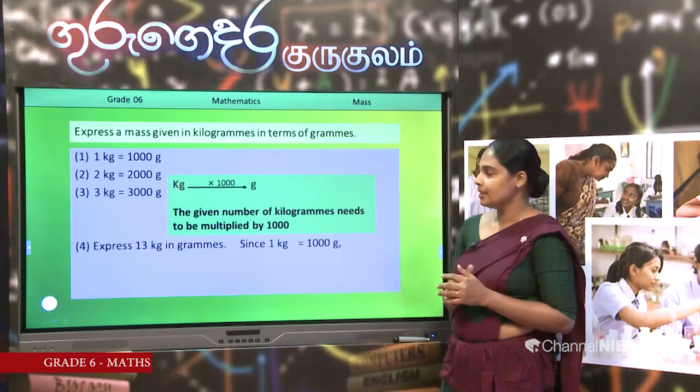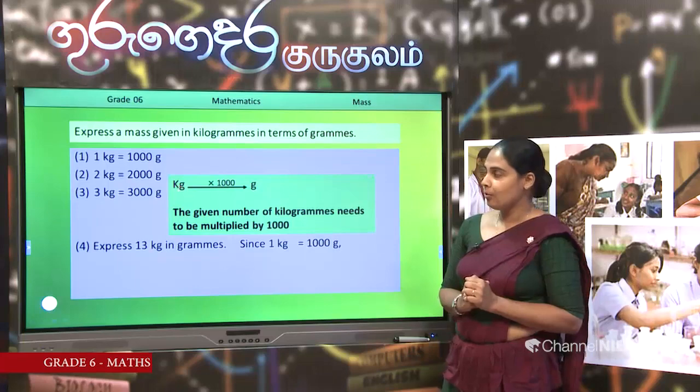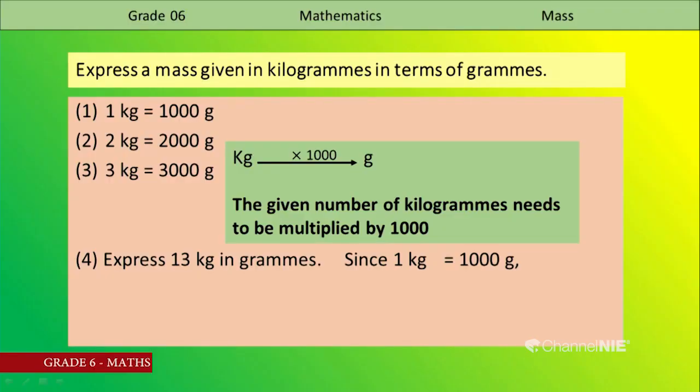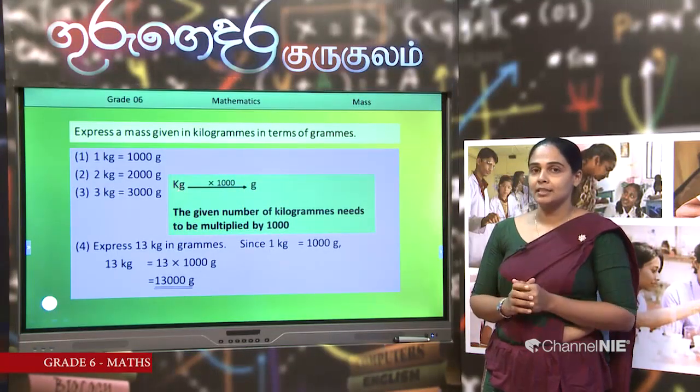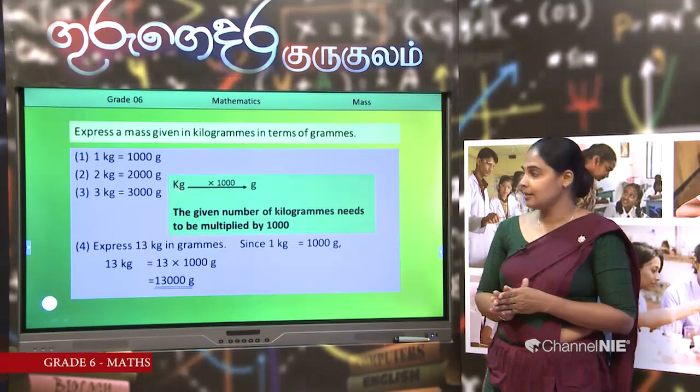Here I am giving question number 4. Express 13 kilograms in grams. How can we obtain the answer? I think you can get the answer in your mind. But we can write, since 1 kilogram is 1000 grams, 13 is multiplied by 1000. Then the answer is 13,000 grams. We know 1 kilogram is 1000, so 13 is 13,000. In your mind you can obtain your answers.